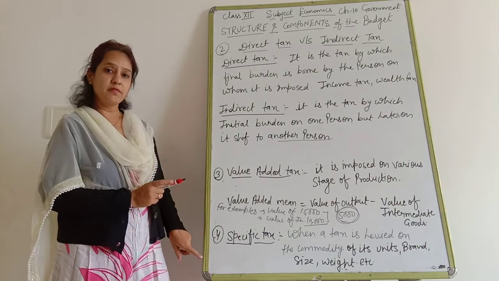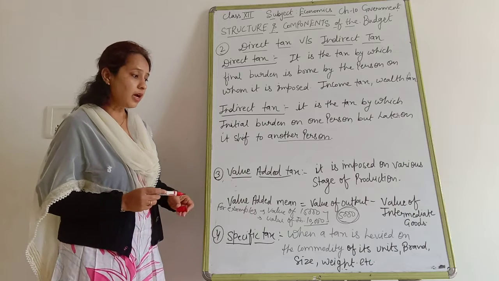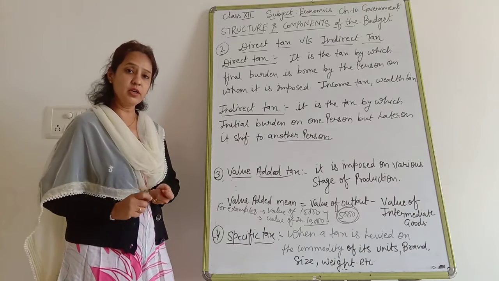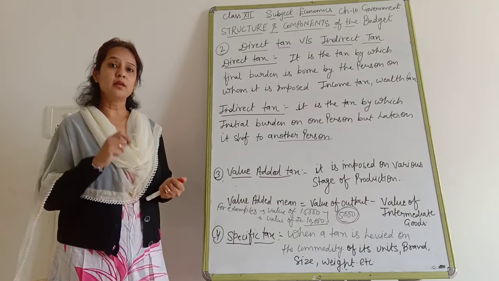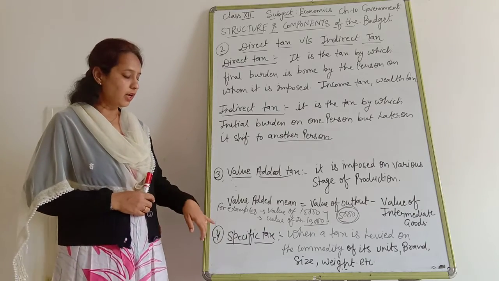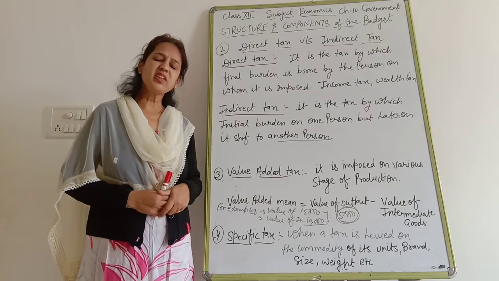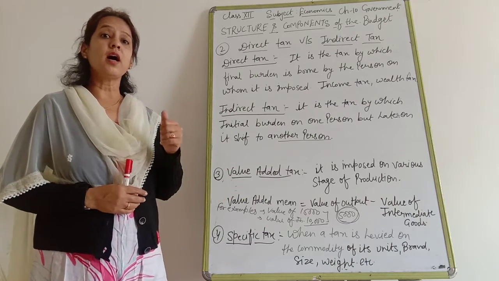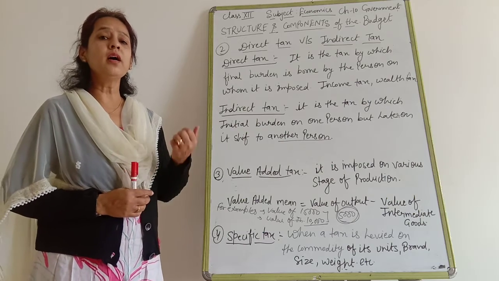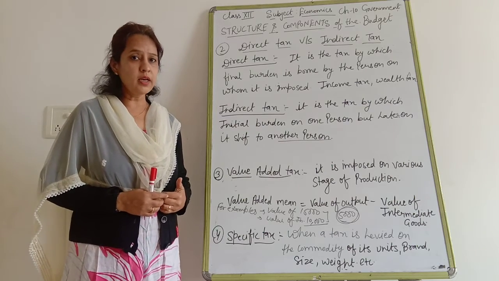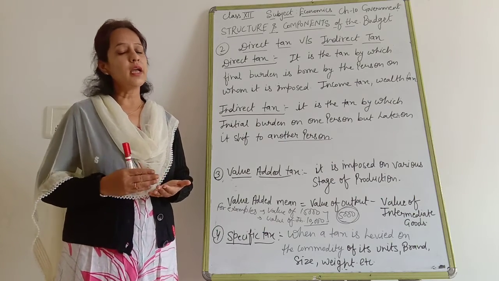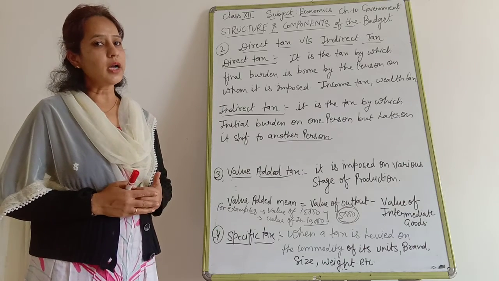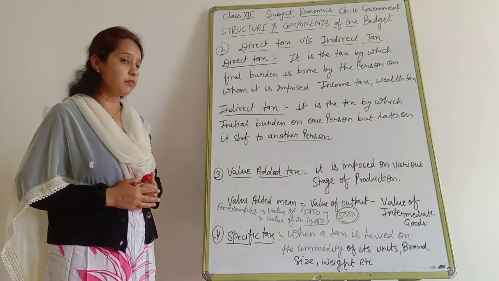Next, specific tax. When the tax is imposed on a specific commodity, brand, units, or weight, that kind of tax is known as a specific tax. So all these taxes are revenue received by the government. Clear? It does not create any liability and it does not reduce any kind of asset of the government.